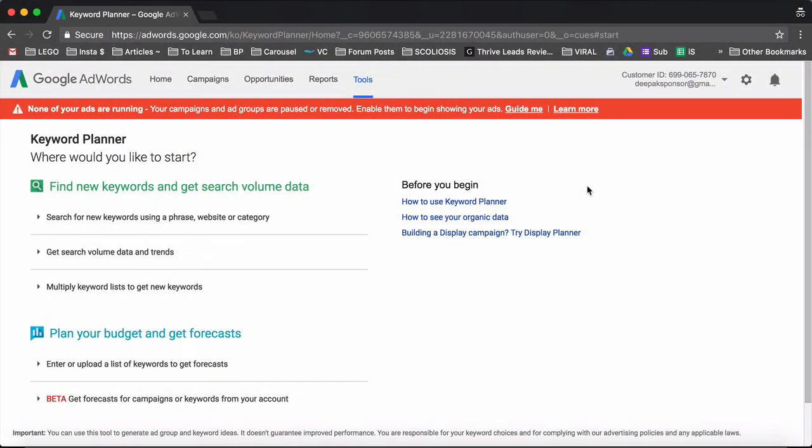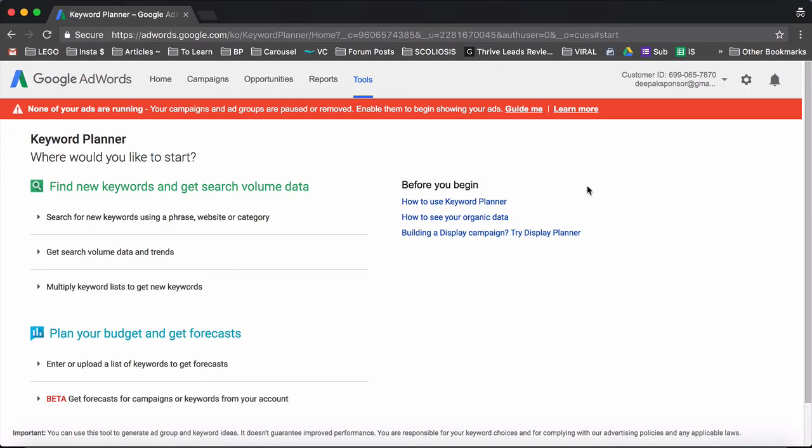So now we will have a look at Google AdWords keyword tool. So Google AdWords keyword tool is a tool which will help you find out many new keywords for your website or for your business and find out what people are searching for. And you will also find out the search volume of these keywords.